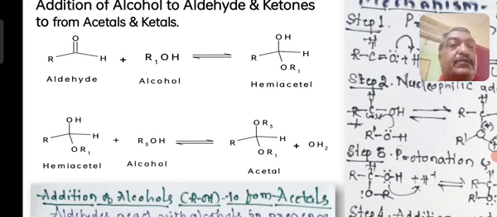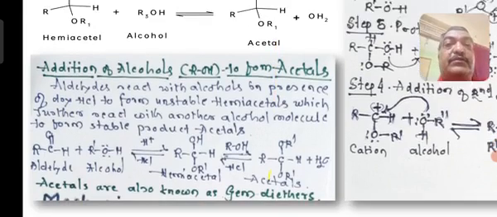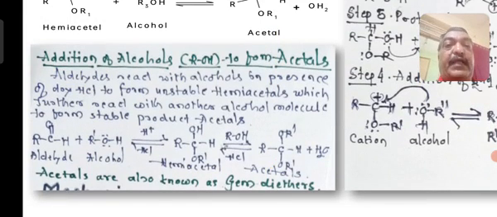So for that you have to remember this sequence of reaction. Here, if you take an aldehyde and treat it with alcohol, there is a formation of hemiacetal. The hemiacetal again reacts in the same way to give an acetal. Acetals are also known as gem-diethers. R-O-R is not an ester, it is an ether.